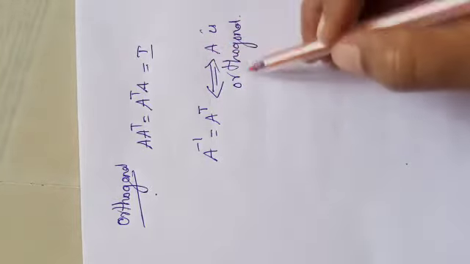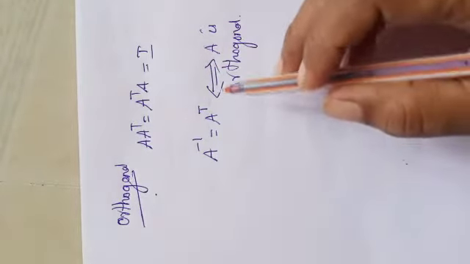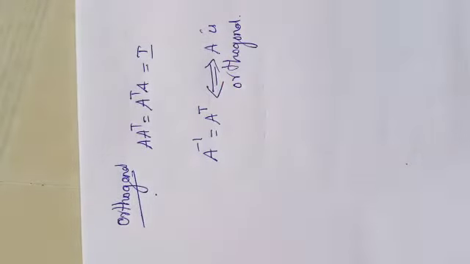When A is orthogonal, we can say A inverse equals A transpose. In the same way, if A inverse equals A transpose, we can say that A is orthogonal. All these things we have learned in exercise 1.1. The related exercise is 1.3. So, leaving exercise 1.2, I am going to start with exercise 1.3.